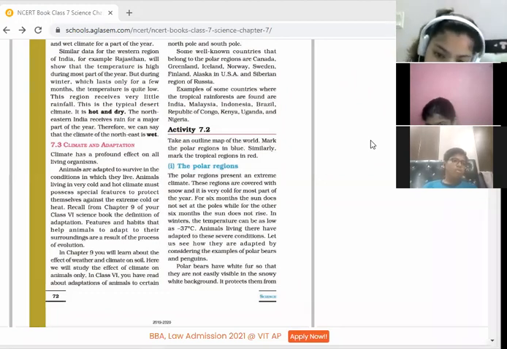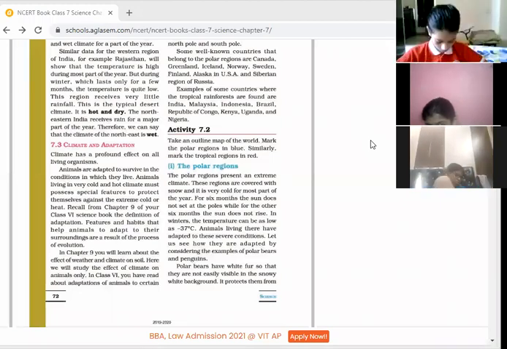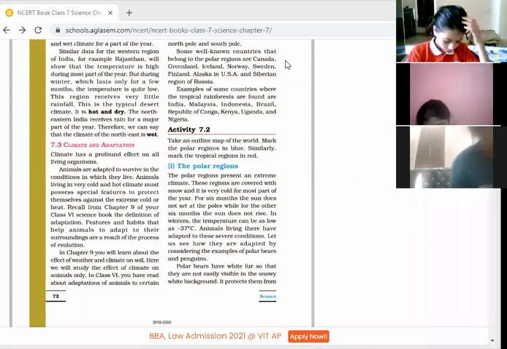Thank you. So children, you have read how animals are adapted in a particular place or in the condition. How can it be adapted? So let's read the next part. Kavya, you can continue.